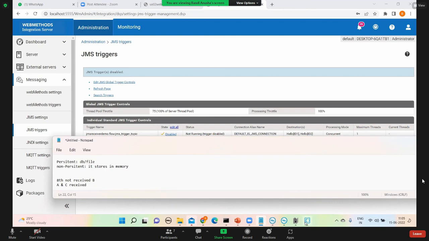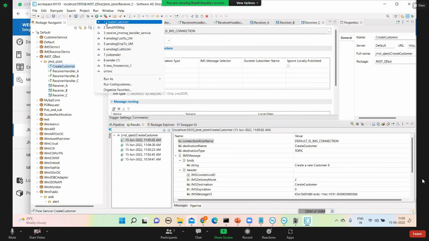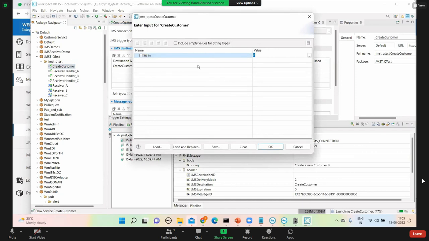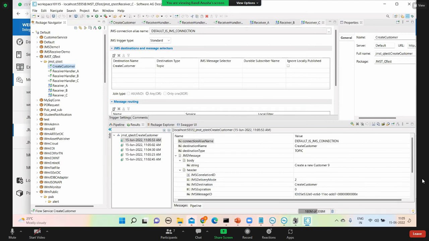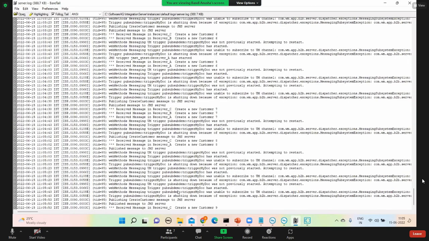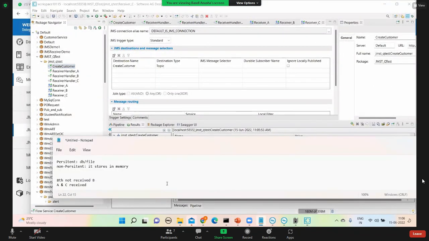Now I'm publishing the 9th one. I go and see, only C received 9. Now in the notepad I'm noting that the 9th one was not received by A and B. Both did not receive it. C only received.